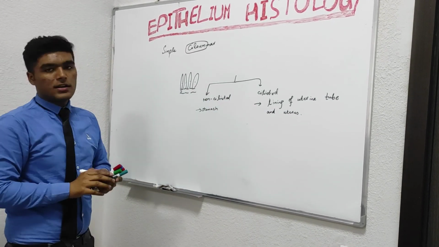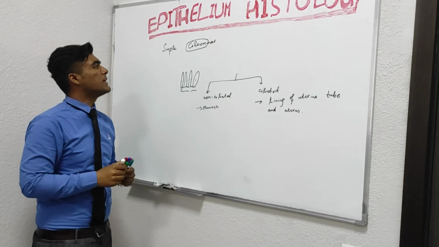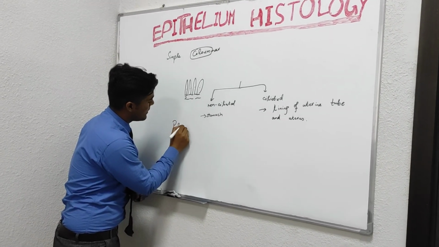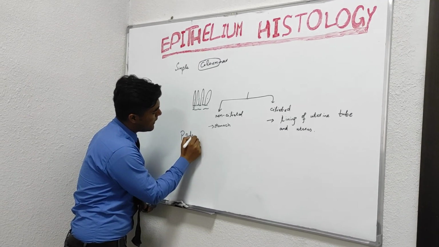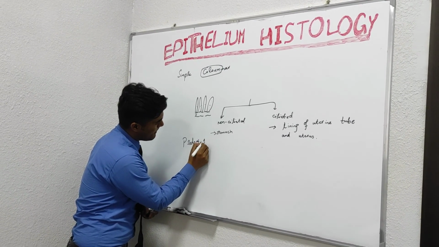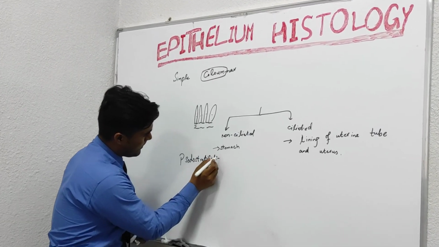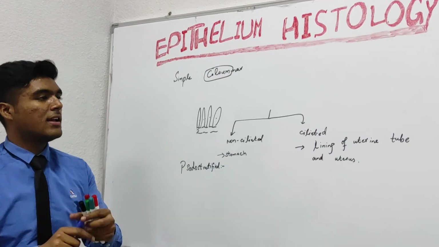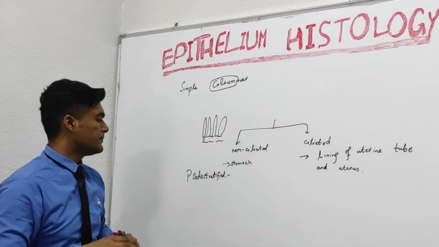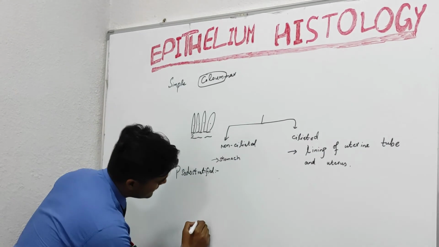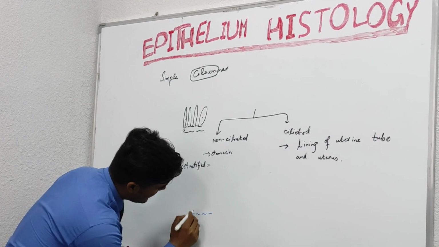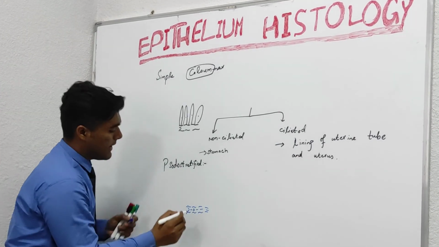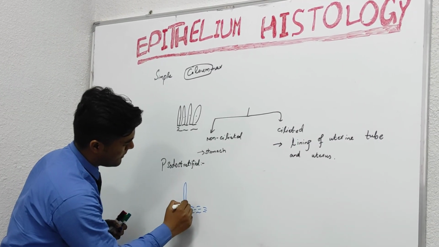Now, our fourth and last type of simple epithelium is pseudostratified simple epithelium. Pseudo means false. Pseudostratified simple epithelium is basically a lining of single cells, but the arrangement is false. The lining is of columnar cells, but the arrangement is false, as in some regions they are very tall and in some regions they are short.